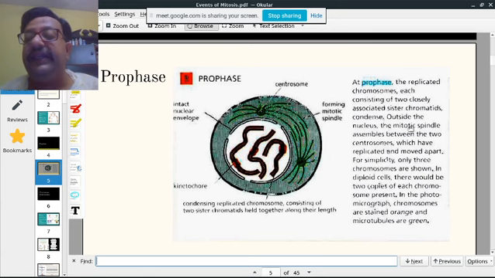So outside the nucleus, one centrosome starts to form two centrosomes, replication, and they start to move towards the opposite pole. Inside the nucleus, condensation takes place. So these are the two main events which take place in prophase.